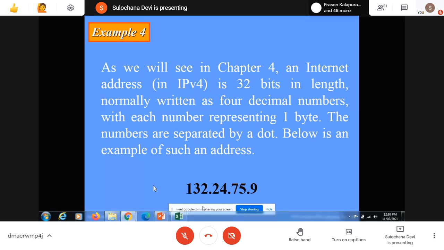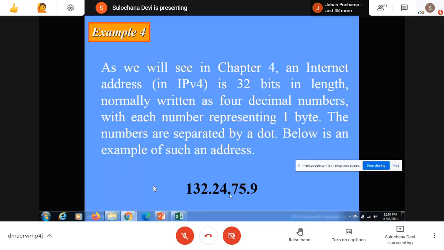And this 32-bit IP address is represented in octets, like 132.24.75.9. So this IP address of 4 bytes or 32 bits is represented using dotted decimal notation.